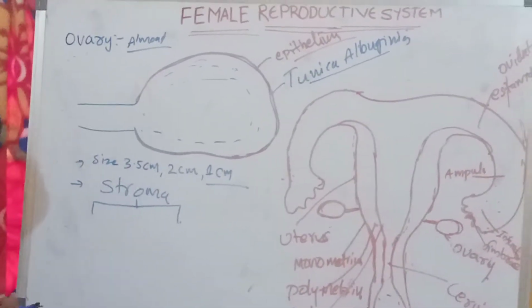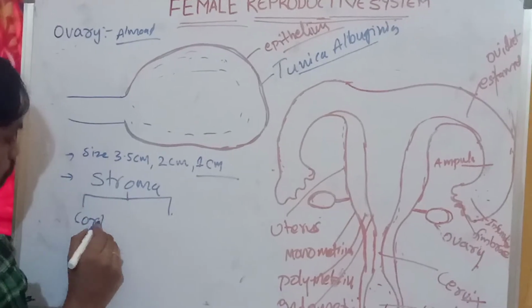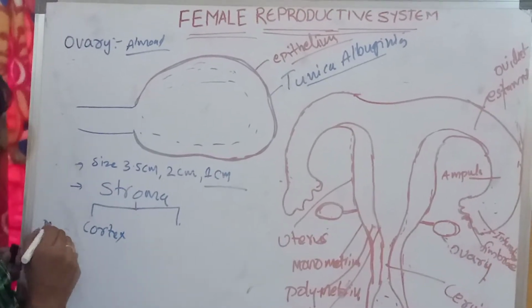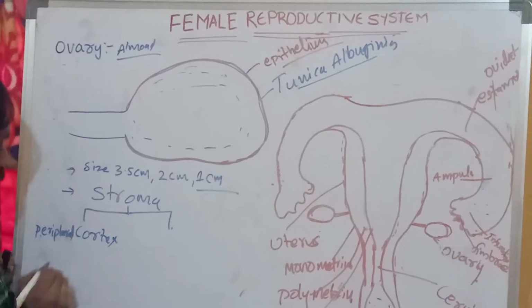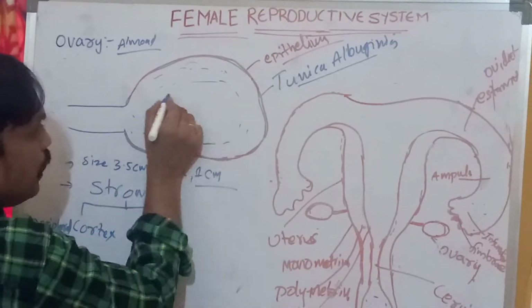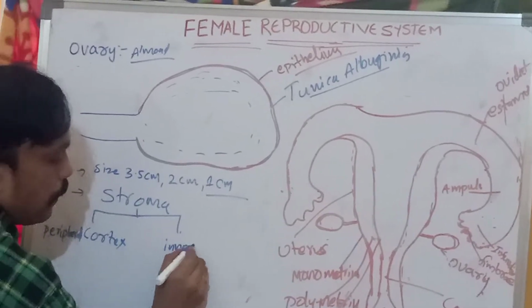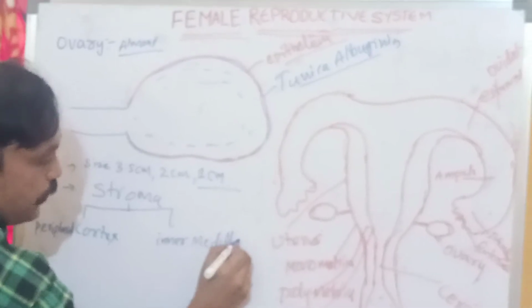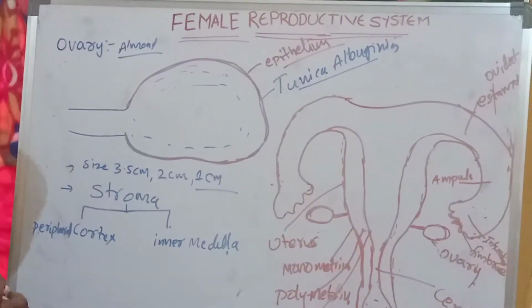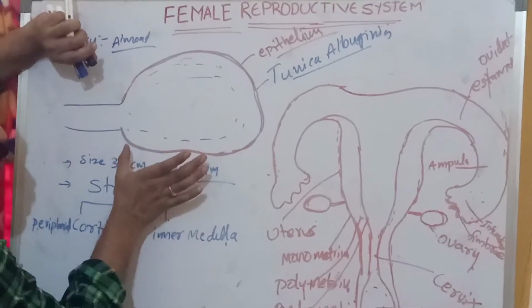One region we can call the peripheral cortex, and the middle region the inner medulla.